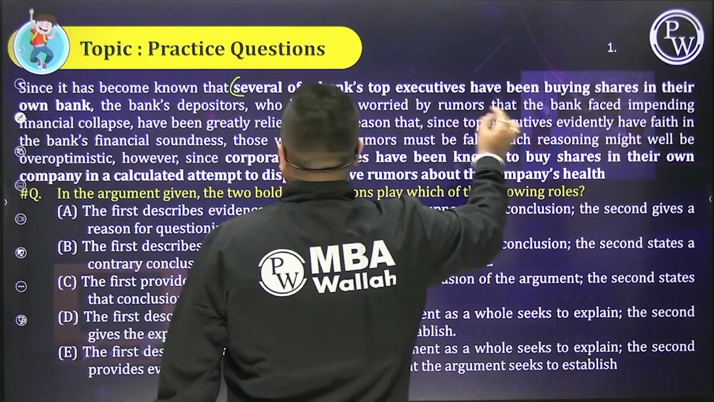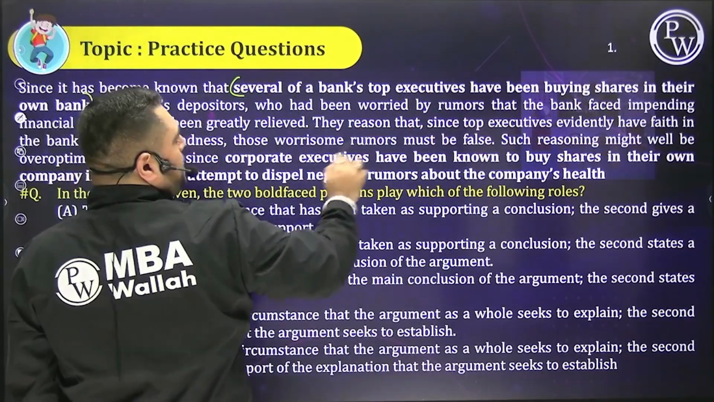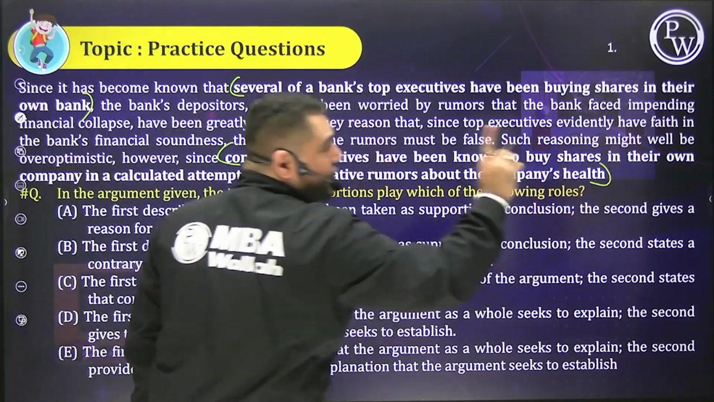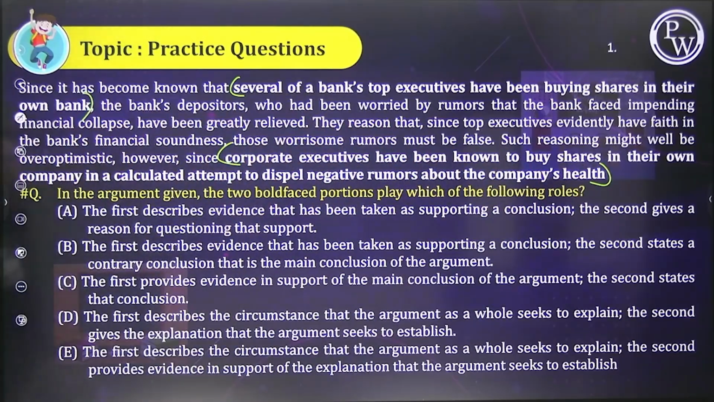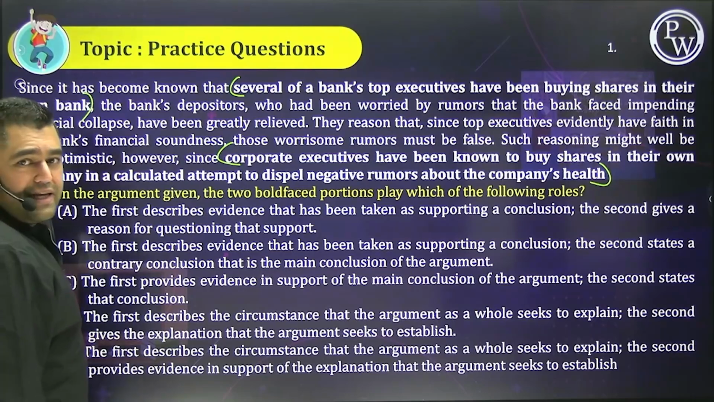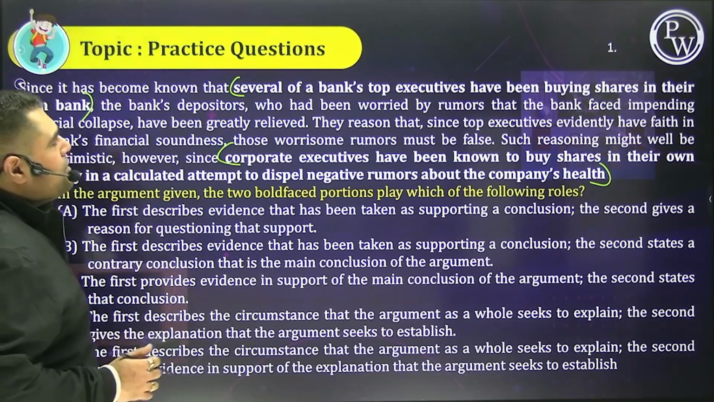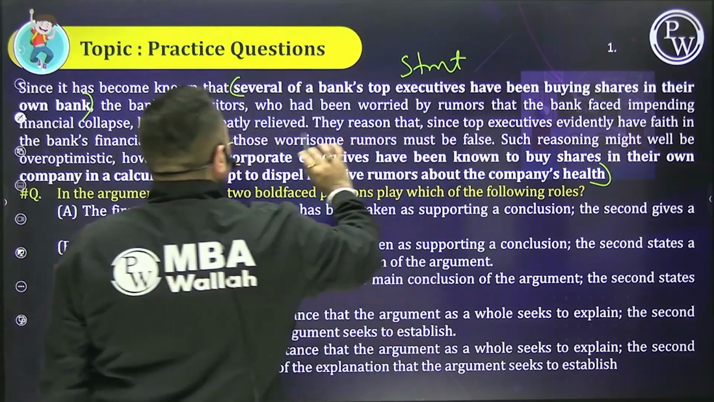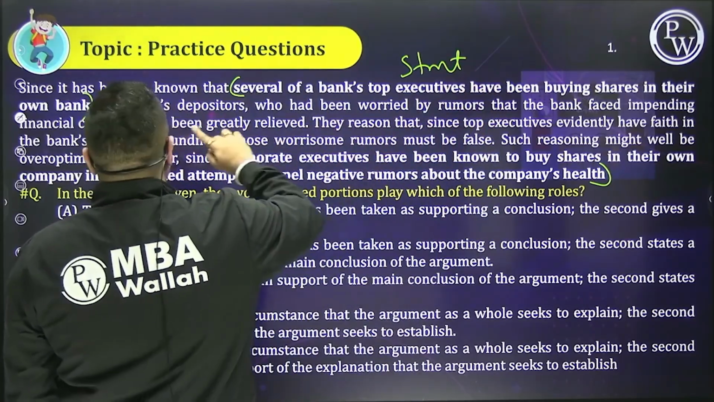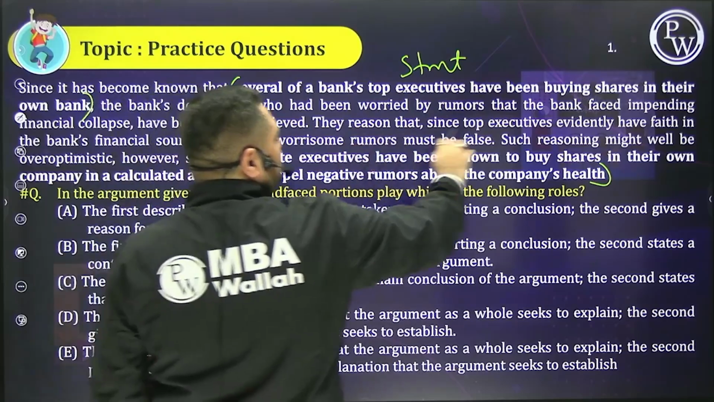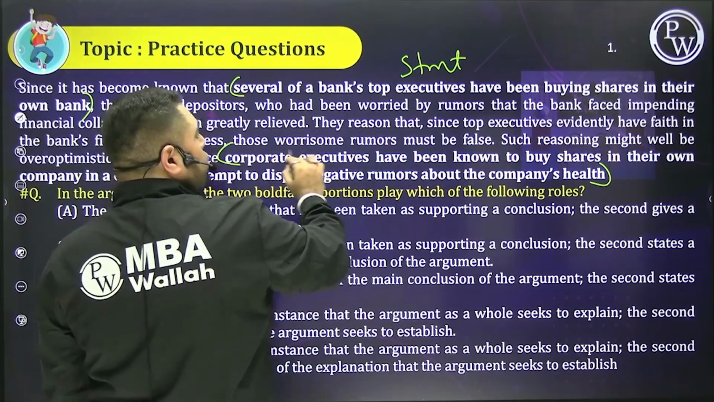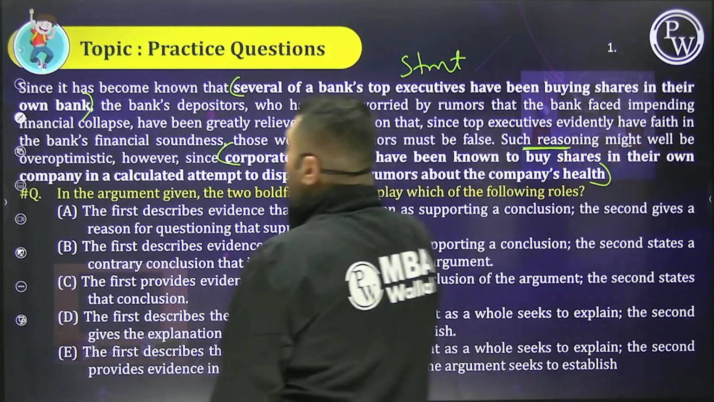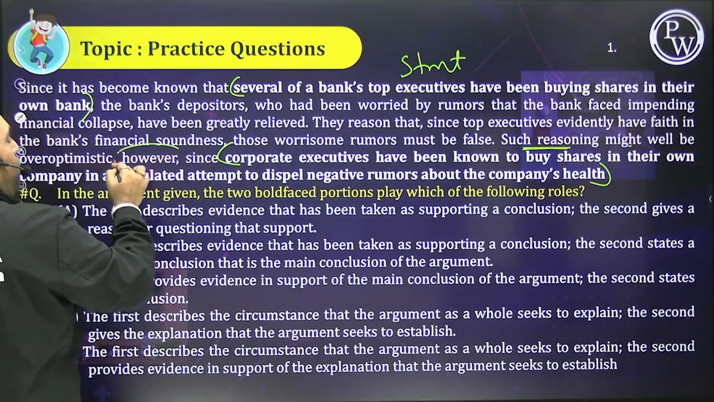This is your statement 1, right? This is your statement 2. Be very careful of my keywords that I mentioned. Let's go, people, once again let's quickly read it and understand it. The first one is a statement. Okay? Okay, let's go. Also, people, banks and depositors reason that some top executives, financial soundness, those worrisome rumors must be false. Such reasoning might well be overoptimistic.